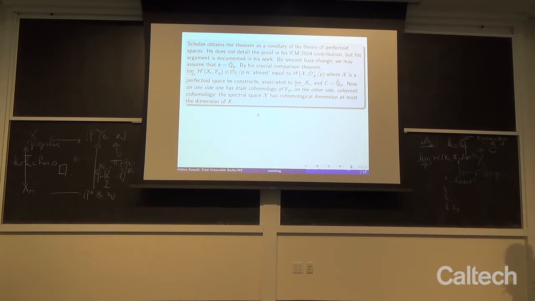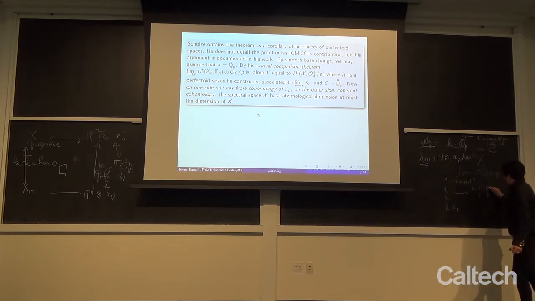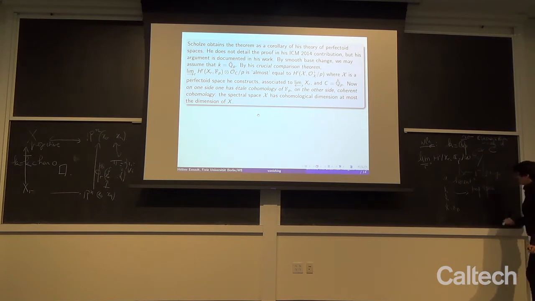Scholze assigns to it a topological space, and in fact he calls it a space, which has specific properties.